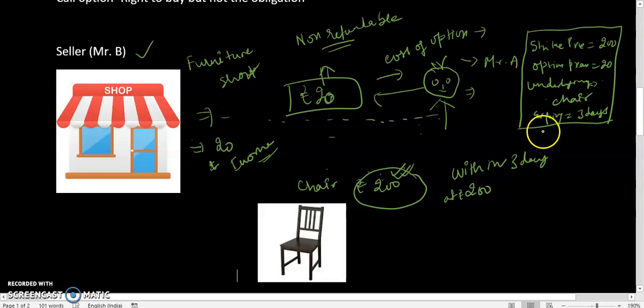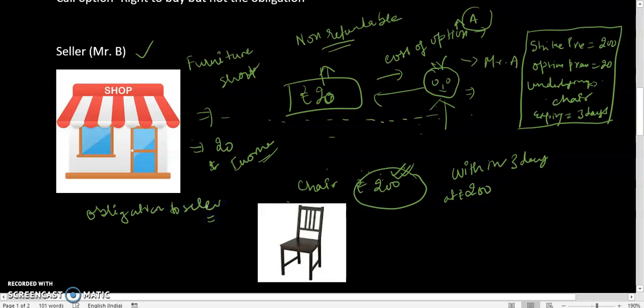Now this type of contract is called a call option, where the option buyer is Mr. A, who has a right to buy the chair at rupees 200 within 3 days' time. And if Mr. A exercises his right to buy the chair, Mr. B has an obligation to sell the chair. Mr. B has an obligation to sell this chair if A desires to buy.